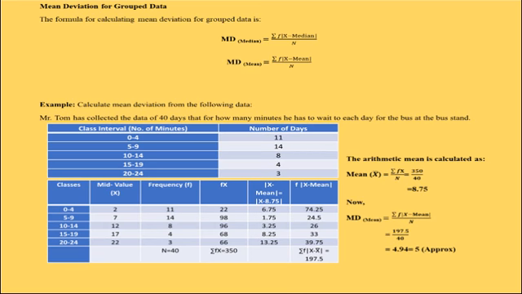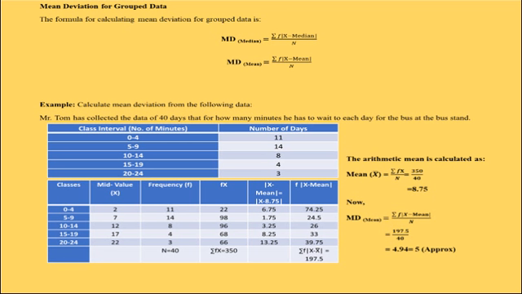Now we have to calculate f into x for the first class interval. x is equal to 2 and f is equal to 11. That is, f into x is 22. For the second class interval, x is 7 and f is 14. That is, fx is equal to 98.